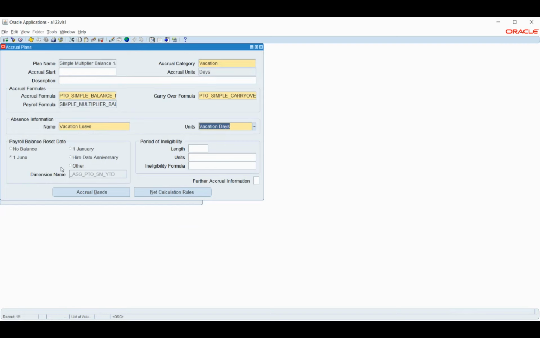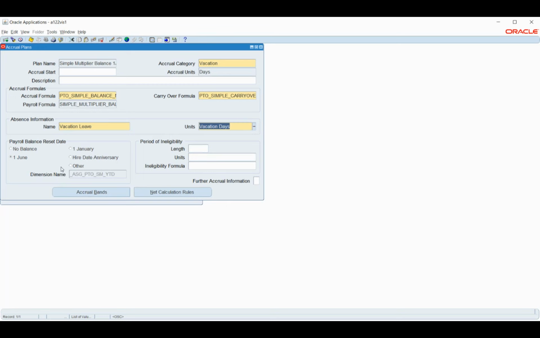Hire date is something we will see under recruitment and the other processes. There we will see the hiring date, which is nothing but when I join this company. Based on that, if I want to reset this balance, I can. Balance is nothing but, let's say I'm working for a company, and this company is going to give me leave for a particular year, let's say 10 or 12 days, 12 days in a year, which means monthly I can take one.